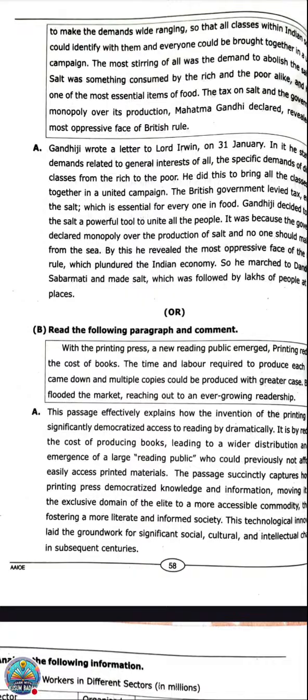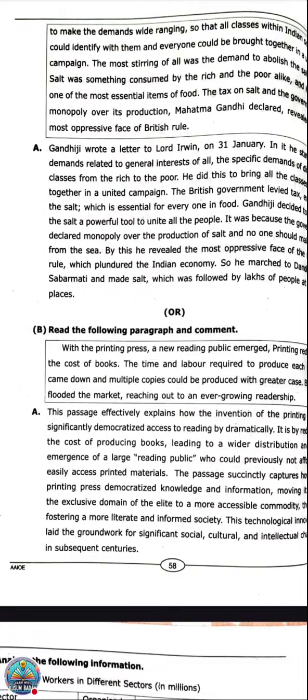The British government levied tax even on salt, which is essential for everyone in food. Gandhiji decided to make salt a powerful tool to unite the people, because the government declared a monopoly over the production of salt. Those who read the nationalism chapter properly can recall that the Britishers made a monopoly over salt production. No one else was allowed to prepare salt. That's why Gandhiji started the salt march from Sabarmati to Dandi.